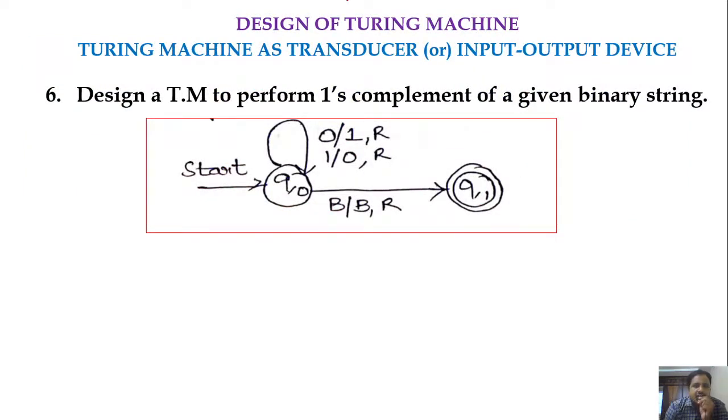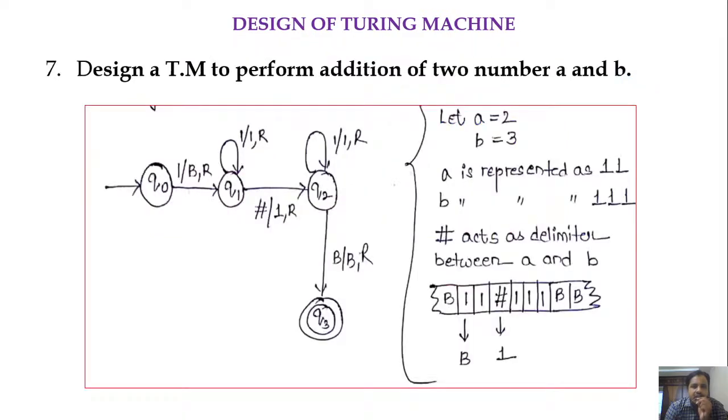Okay, so we already discussed that the Turing machine also acts as a transducer. That means it will take some input, process it, and produce some output. That means it takes the input, performs some sort of computation, and gives some output, right? So we have already seen this example in the previous session, generating the ones complement of a given binary string. Okay, so let us solve another problem. So design a Turing machine to perform addition of two binary numbers.